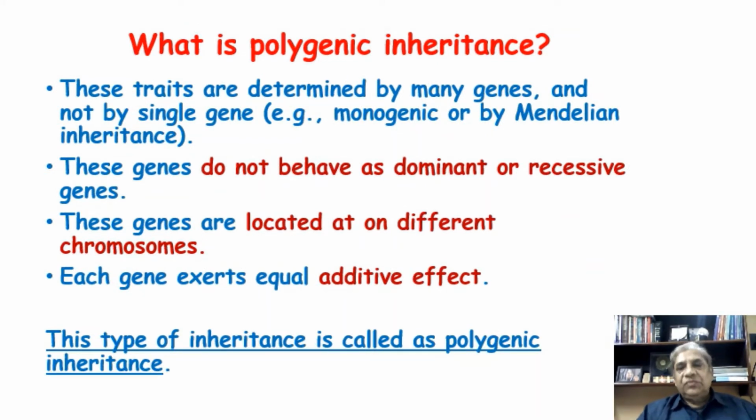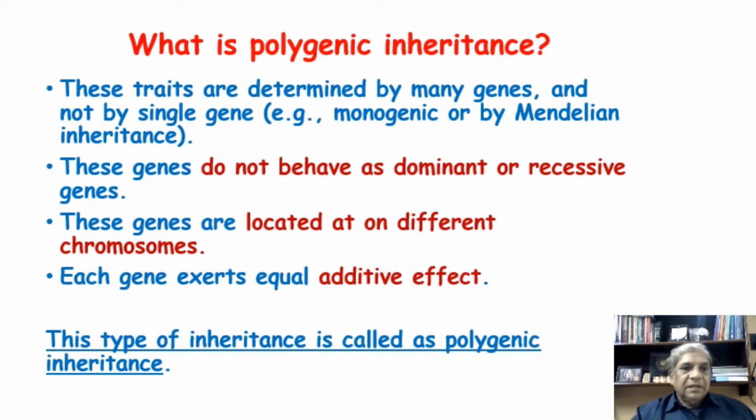So we come to what is polygenic inheritance, which is determined by many genes. Poly means many genes, where many genes are responsible for a trait, not by a single gene or monogenic or Mendelian inheritance, recessive or dominant. These genes do not behave as dominant or recessive genes. Many genes are there and they don't behave as dominant or recessive, whether expressed in double dose or in single dose.